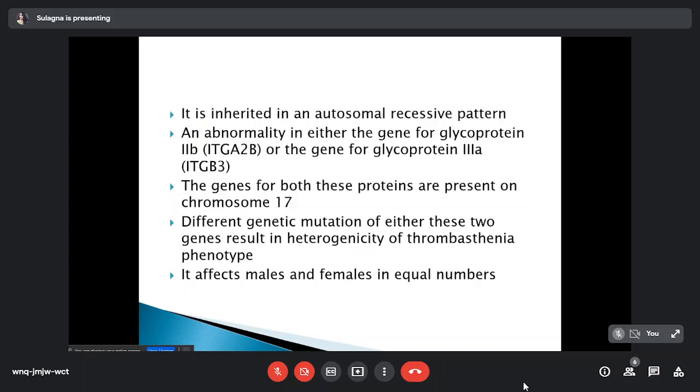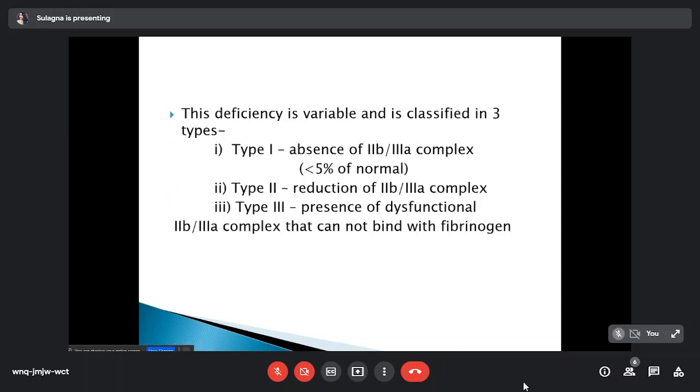So it has an autosomal recessive pattern of inheritance. The abnormality is either in the gene for glycoprotein 2b, also known as ITGA2B, or the gene for glycoprotein 3a, also known as ITGB3. Genes for both of these proteins are present on chromosome 17. Different genetic mutations of either of these two genes result in the heterogeneity of the thrombasthenia phenotype. It affects males and females in equal numbers.